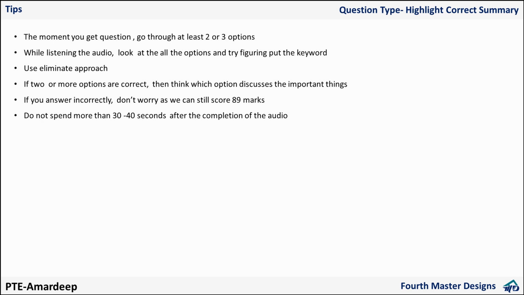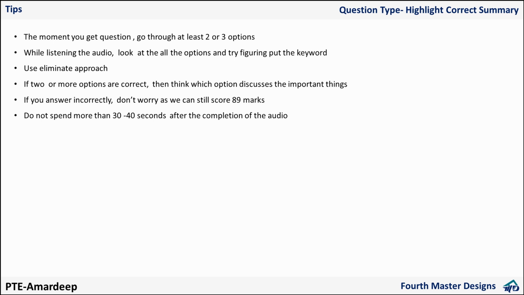Now for the remaining 2 options, somehow you figured out that both options are the same. In that case, no need to spend this much time. Sometimes it will happen that both options are the same. Don't waste time. Why? Because when 2 options convey the same meaning or summarize in the same way, it becomes very difficult. But let's say you have eliminated 2 and the remaining 2 options are there, then you can spend 30, maximum up to 40 seconds to read the options again, not more than that.